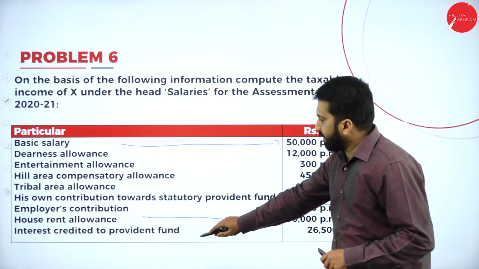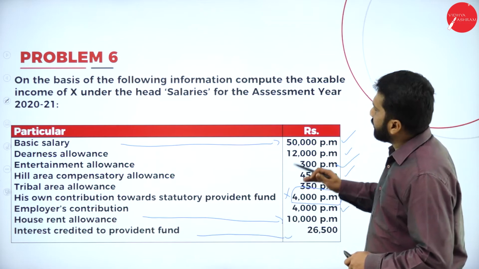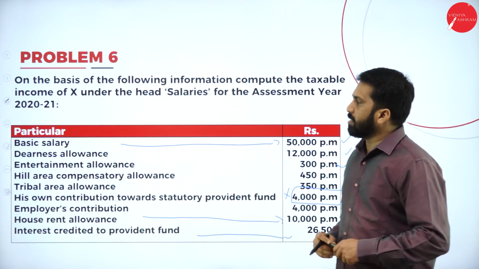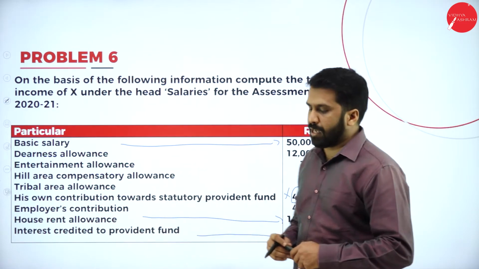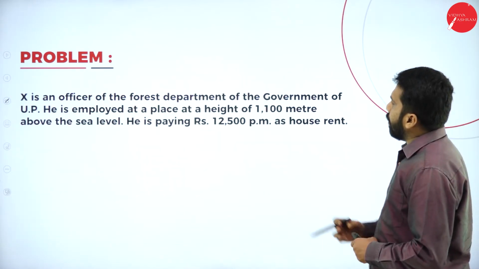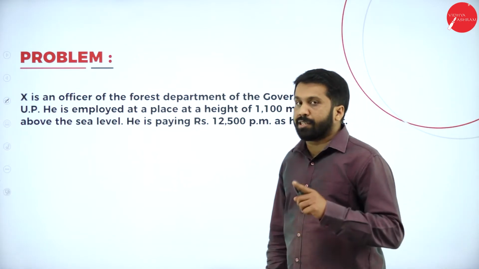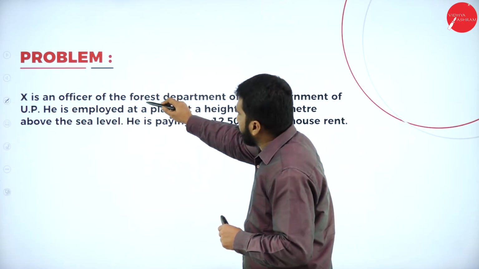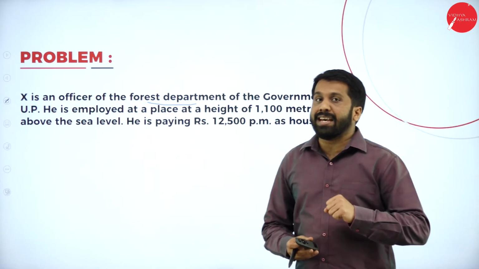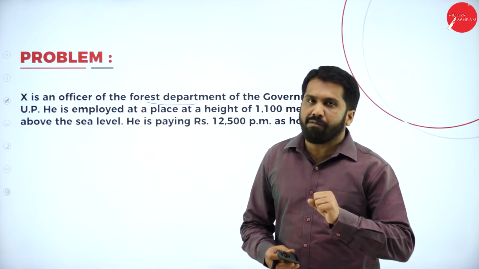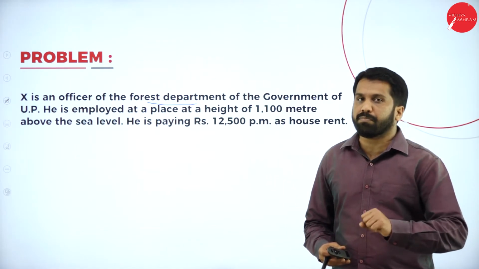And the last part, interest credited to Provident Fund, 26,500. These are all the information we have. We are supposed to calculate income from salary from the following. Now, X is an officer of the Forest Department of the Government of UP. Remember, he is a government employee, in the Forest Department. That's why they have given tribal area allowance and hill area allowance. Who will get these kinds of allowances? Who works in tribal areas at forest places.